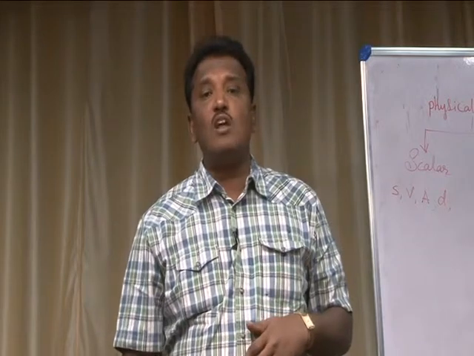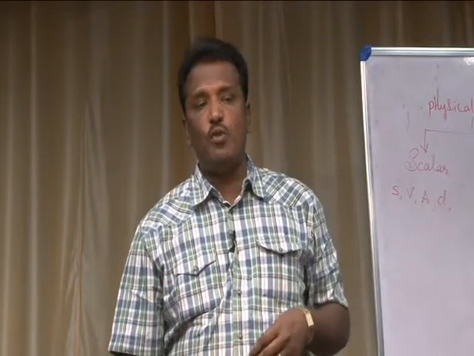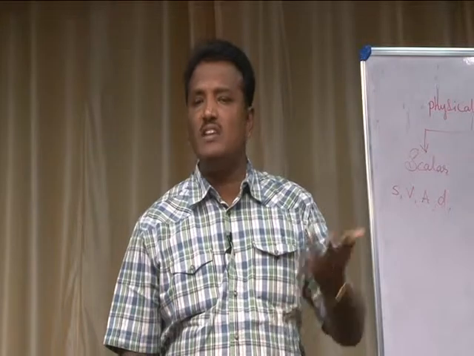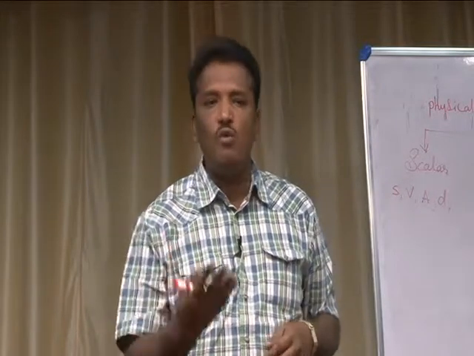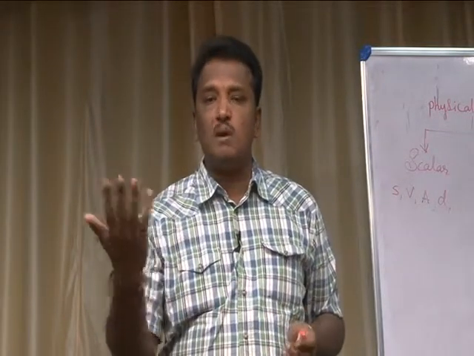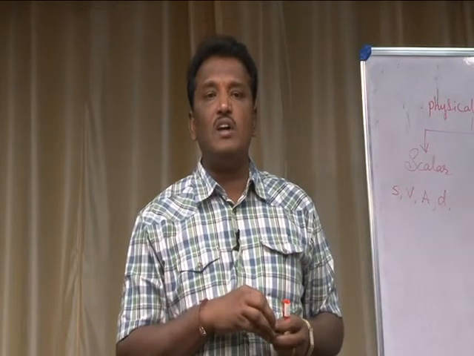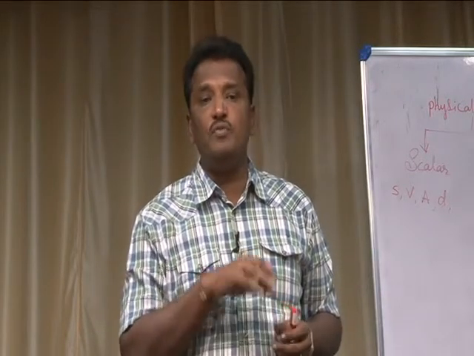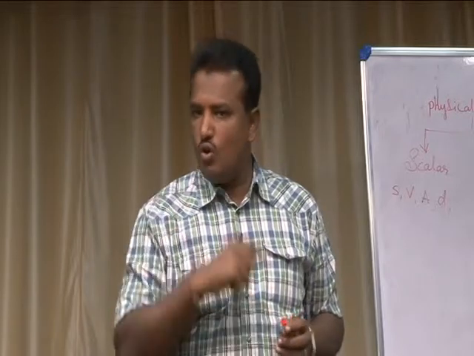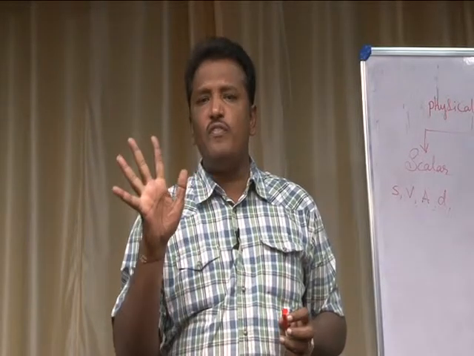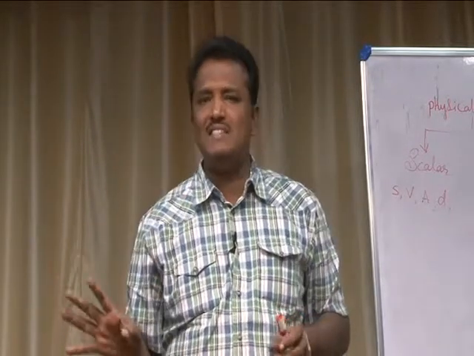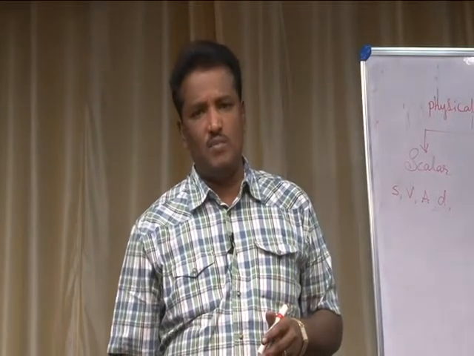What is the total amount with both of you? 50 plus 20 is equal to 70 rupees. You have 50 rupees and purchase a book for 30 rupees. How much remains with you? 50 minus 30 is equal to 20. Algebra of scalars is very simple, just adding the numbers.